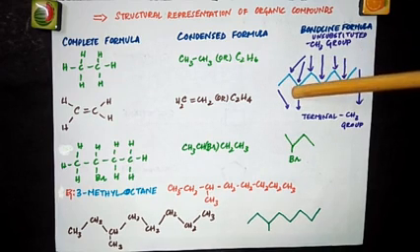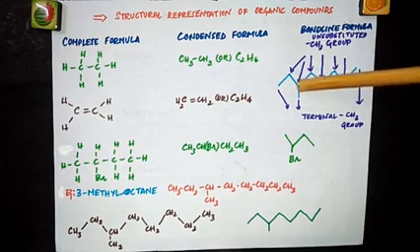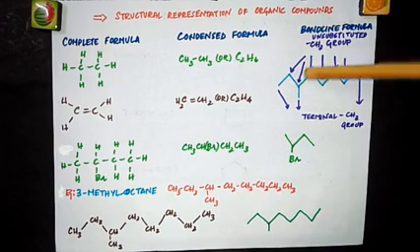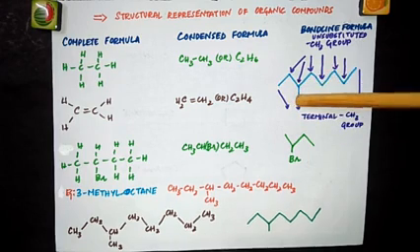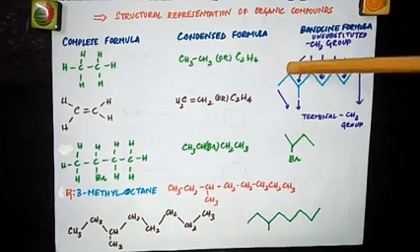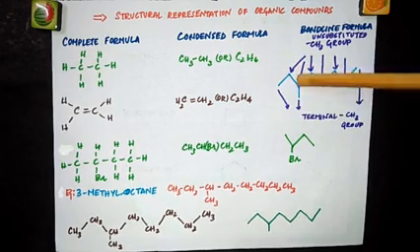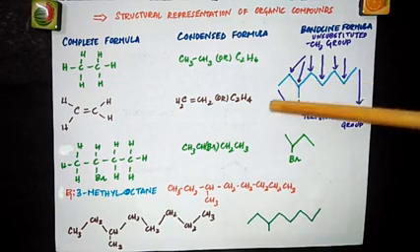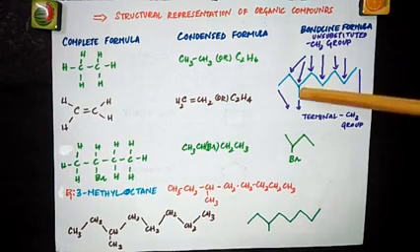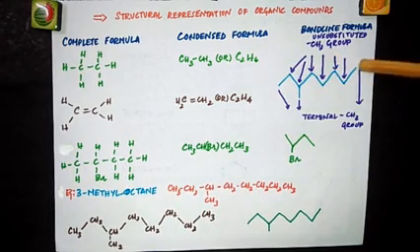This will not be CH2. This will be CH, because in that CH2, one hydrogen is replaced with a CH3. So if you put a line like this, it is CH3. Without this line here, this is CH2. When there is a line like this, it means a hydrogen here is replaced by CH3. So this will be CH. So CH3, CH2, CH, CH2, CH2, CH2, CH2, CH3. So this is the bond line structure.